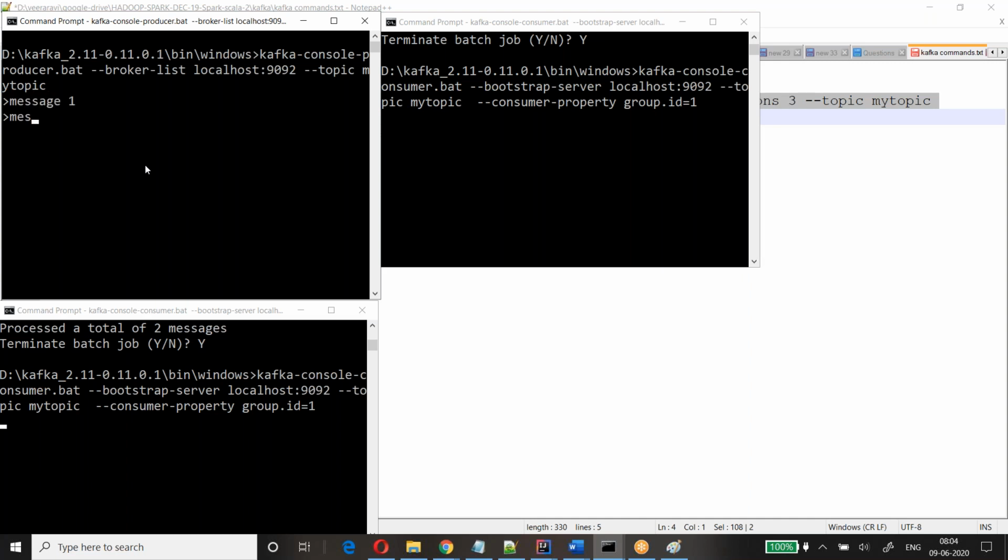Message 1, message 2. Look at here where the messages are coming. Message 3, message 4, message 5. If you observe closely, 1 came here, 2 came here, 3 came here, 4 also came here, because it means this topic is connected to two partitions and this topic is connected to one partition. So the left hand side, whatever the consumer I have, this is connected to two partitions. On the right hand side, whatever the consumer I have, it's connected to one.